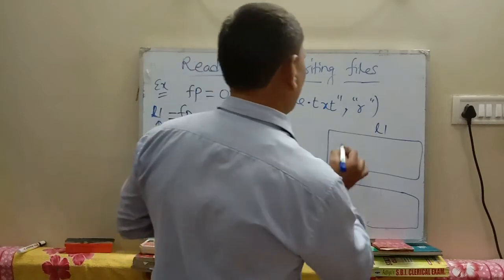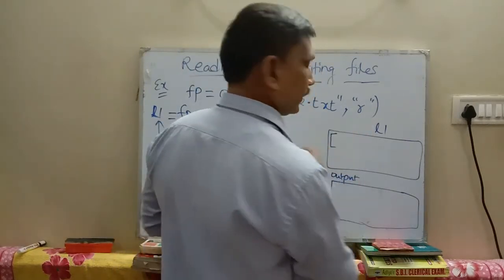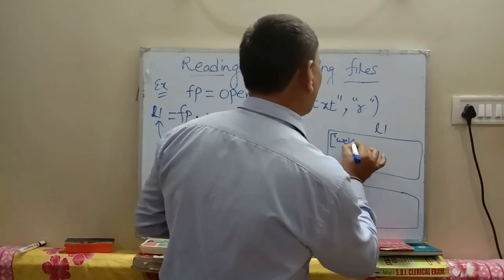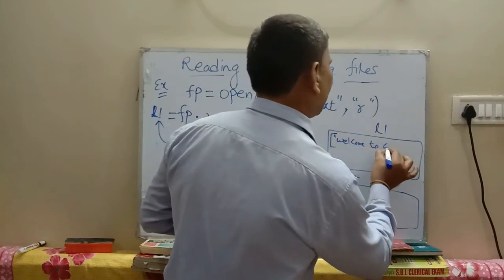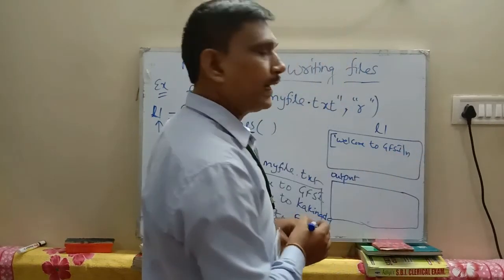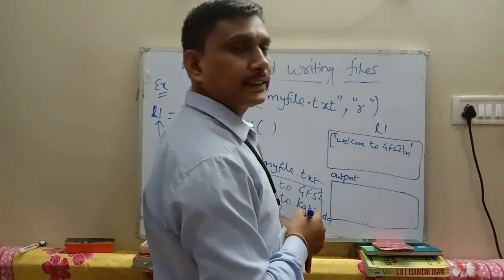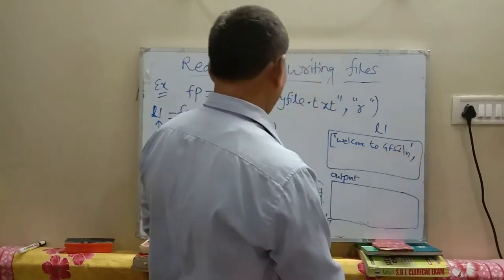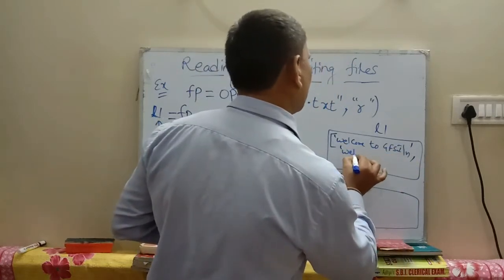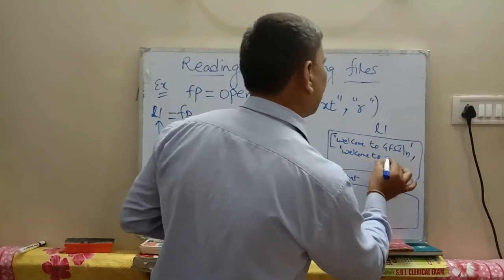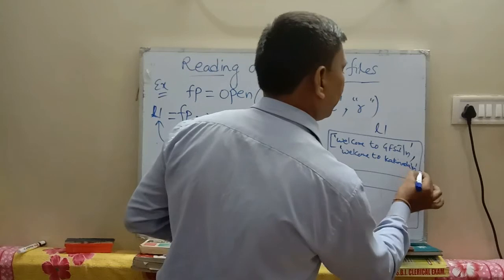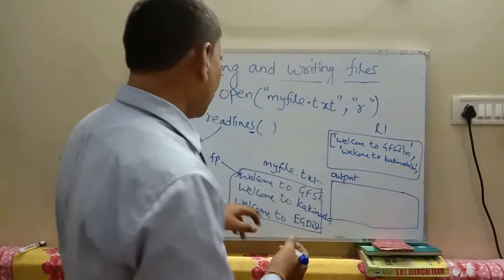Here it represents a list. It consists of "Welcome to GFSI" followed by the backslash n, which is the new line character. This one is the first line. Next, comma, the second line, "Welcome to Kakinada", with a new line symbol, which means the next line.